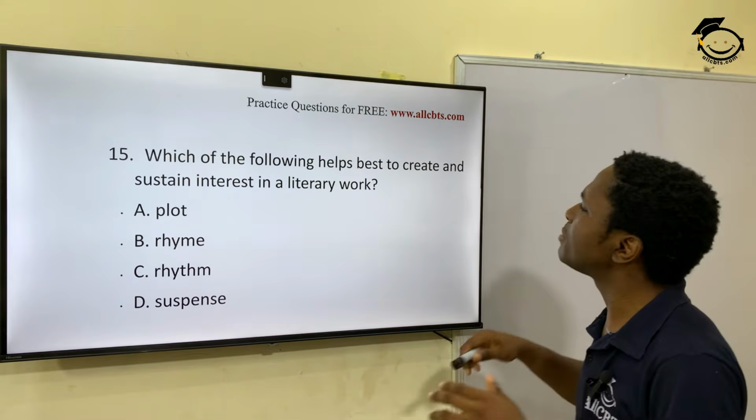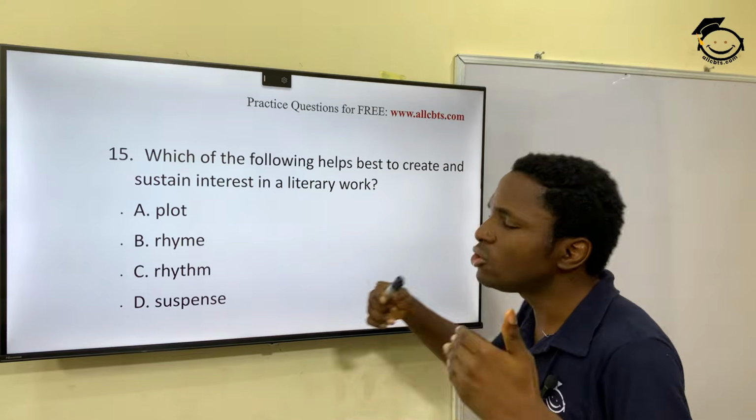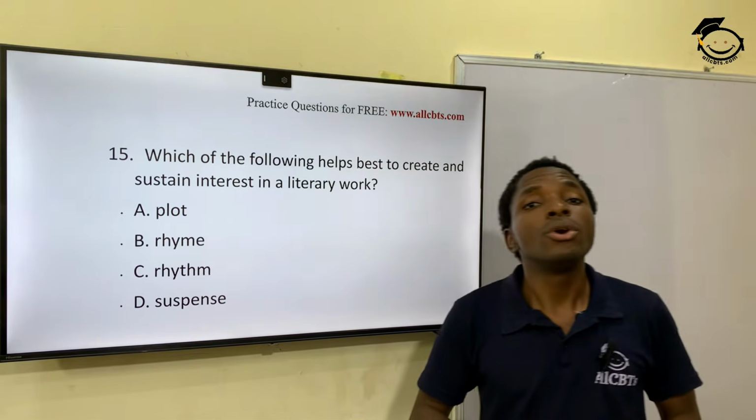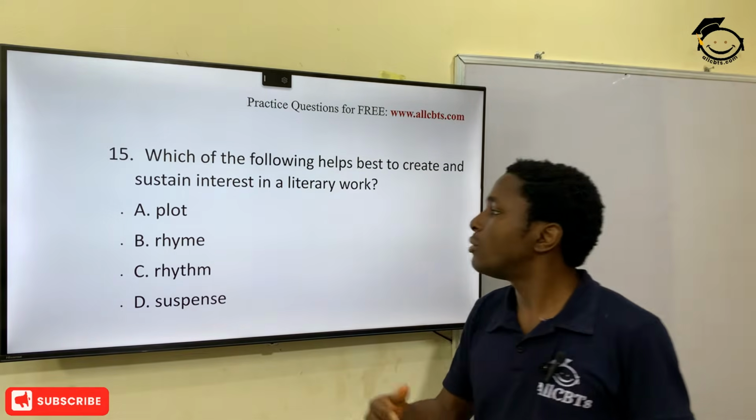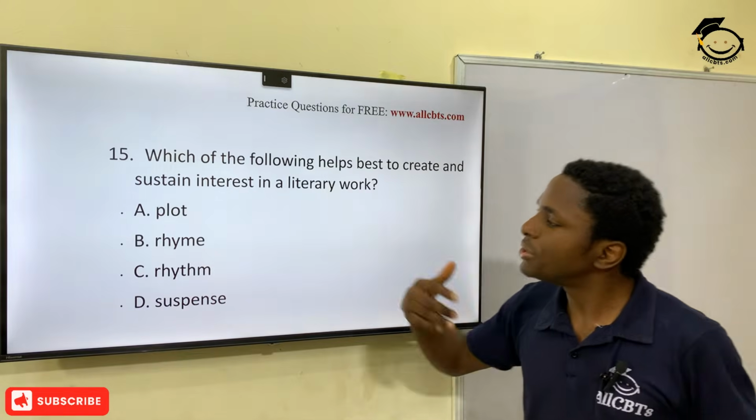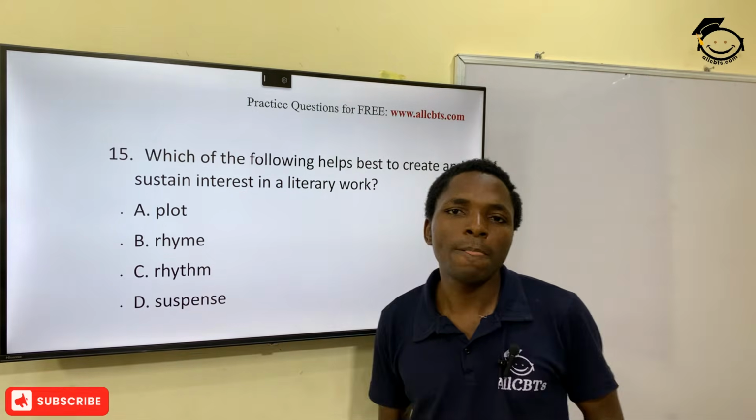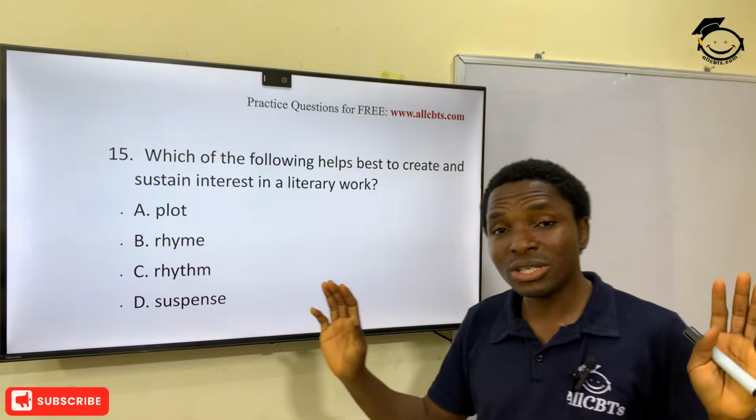And then 15. Which of the following helps best to create and sustain interest in a literary work? Which of the following helps to create and sustain interest? Whenever, let me just give you this.